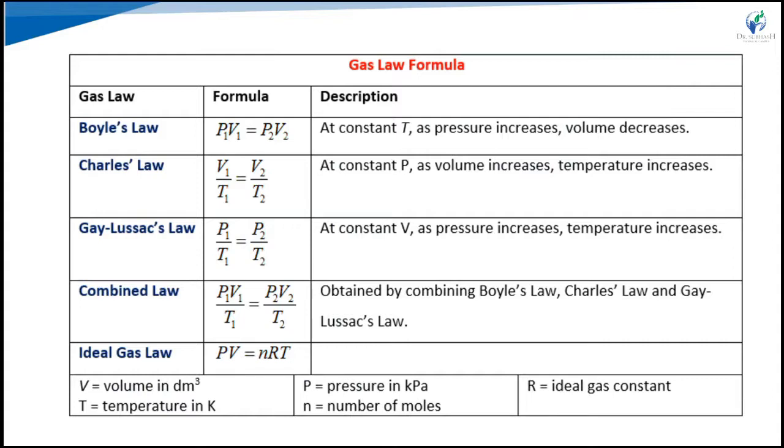Gay-Lussac's law: P1 upon T1 is equal to P2 upon T2. Here the volume is kept constant, so pressure is directly proportional to temperature. As pressure increases, temperature increases. Combined law: the combination of the three laws, Boyle's, Charles's and Gay-Lussac's, P1 V1 upon T1 is equal to P2 V2 upon T2. Then the ideal gas law: the combination of Boyle's, Charles's and Avogadro's laws, where we keep pressure and temperature constant. So PV is equal to nRT.